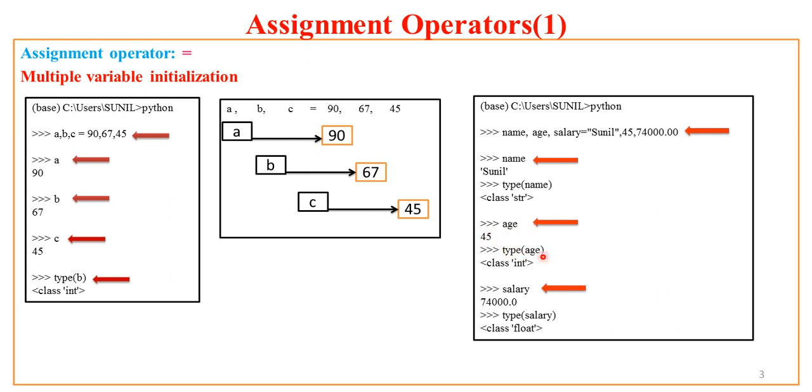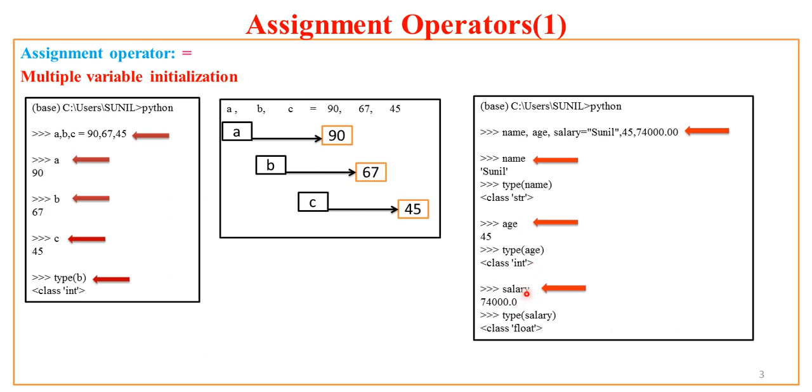If I try to check type of age, I get int. So what does it show? It shows that the Python assignment operator appropriately assigns the right hand side values to the left hand side variables, even keeping their properties intact.